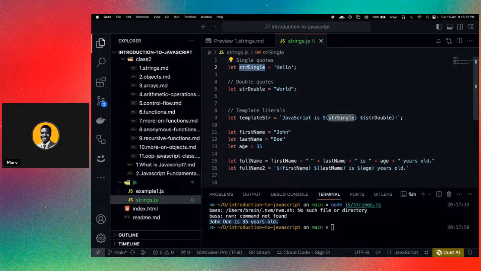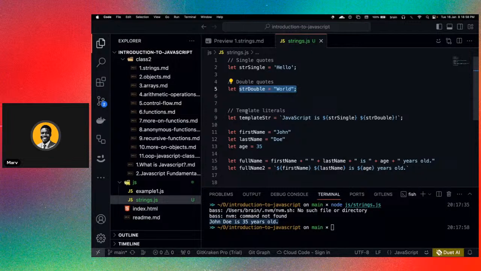This is a variable. We have let stringSingle equals hello. What we are capturing here is to show that you can create strings with different types of quotes. We have the single quote here, and right here we have the double quote. Both of them work, and they give you the same output. This is the string with the single quote and the string with the double quote.